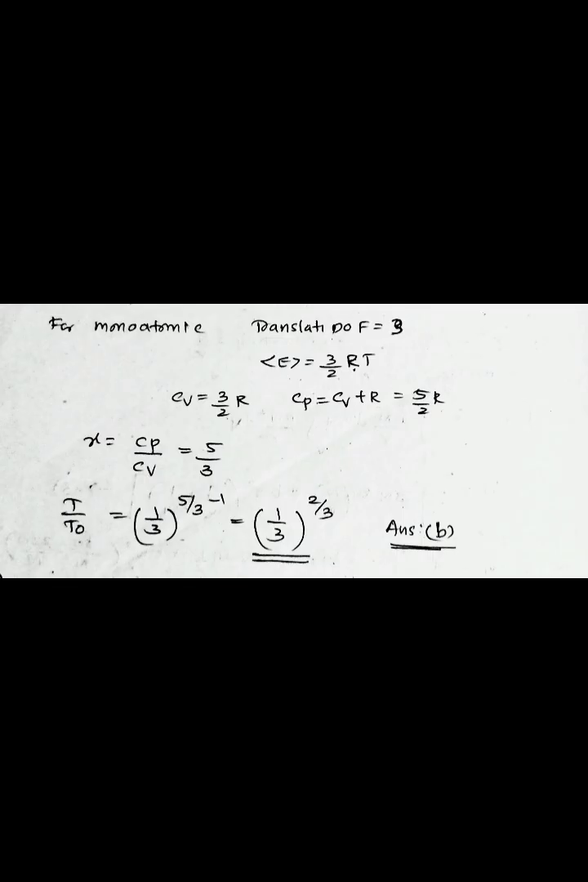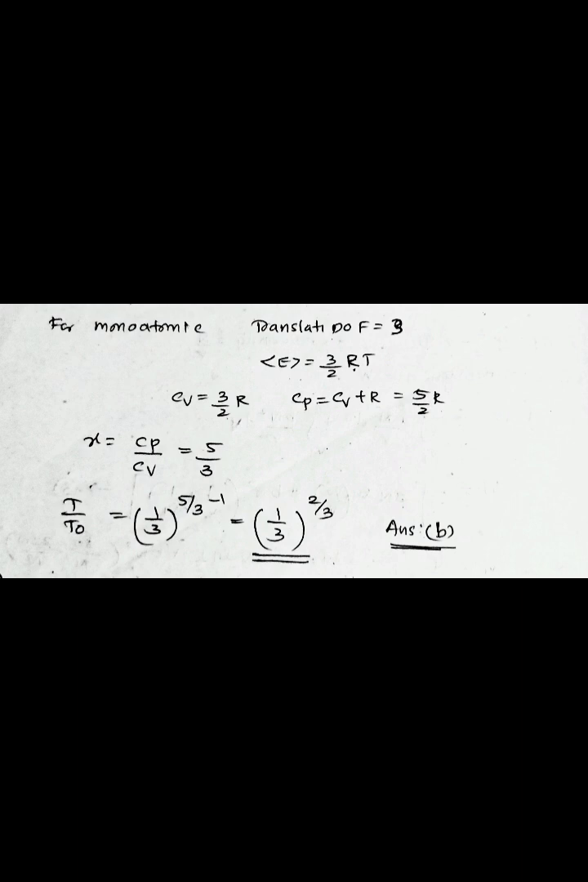And here it is given that it is a monoatomic gas. So for a monoatomic gas, the translational degrees of freedom is 3. So E is equal to 3/2 RT, that is Cv is equal to dU/dT, that is equal to 3/2 R, and Cp is equal to Cv plus R, that is equal to 5/2 R, and gamma is equal to Cp/Cv, that is equal to 5/3.